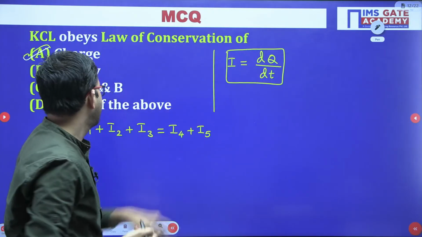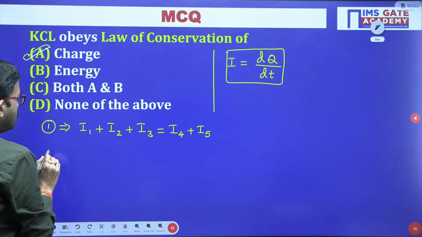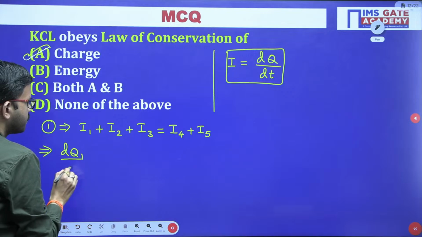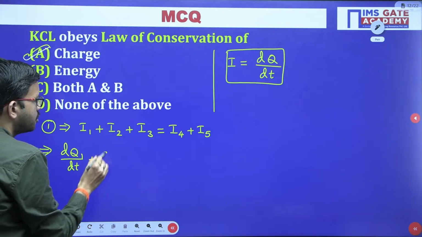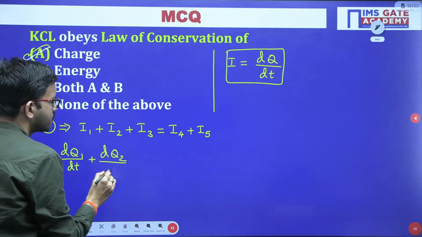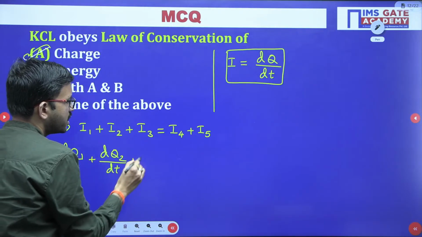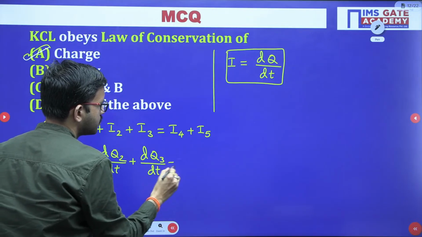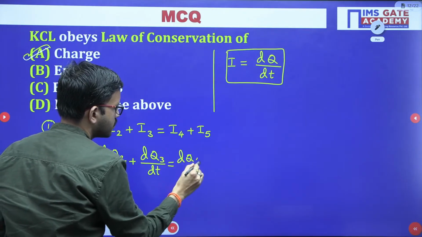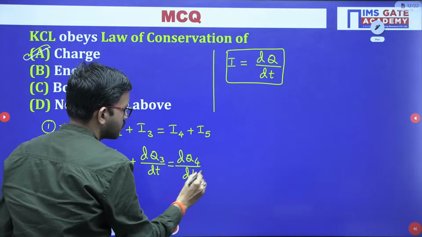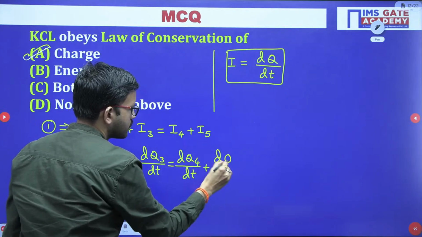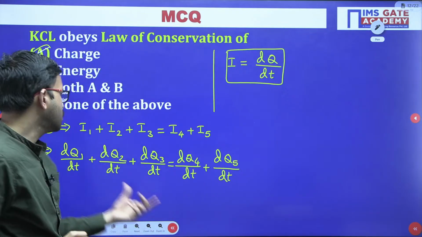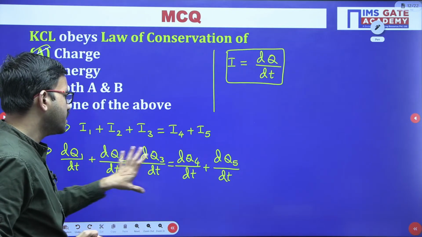From there you will get dq1 by dt plus dq2 by dt, and like that you can write in every term. On the left hand side you can take the derivative term as common, and similarly on the right hand side. d by dt you can take common, and then perform the addition q1 plus q2 plus q3, because the differentiation operator is a linear operator.